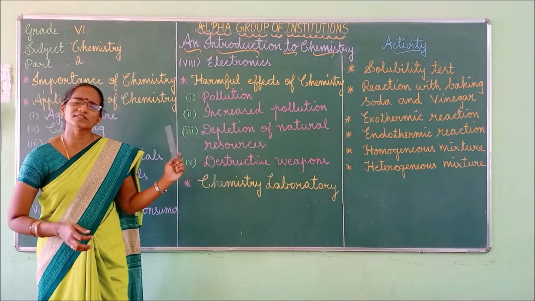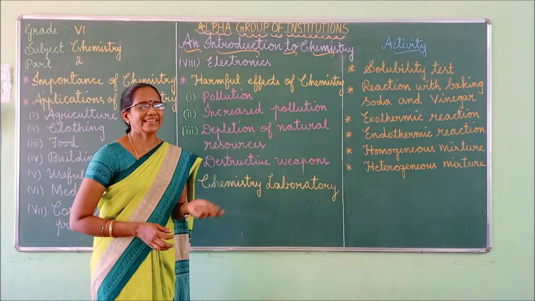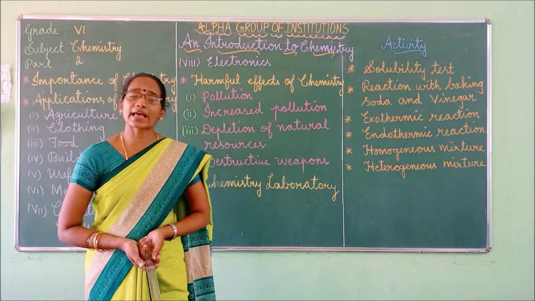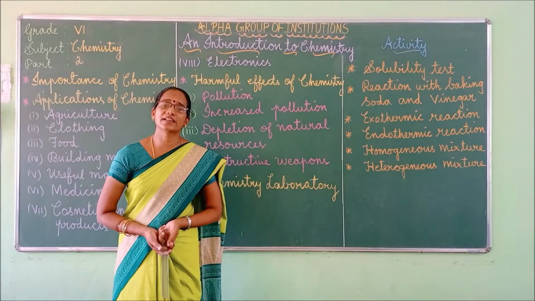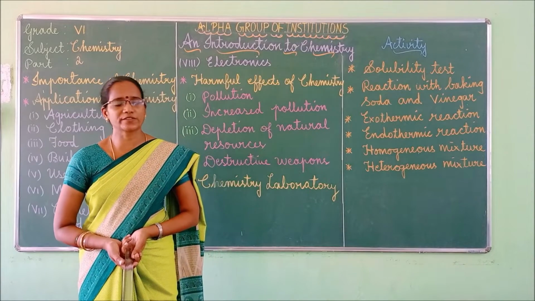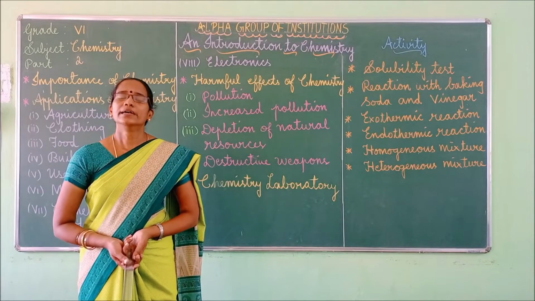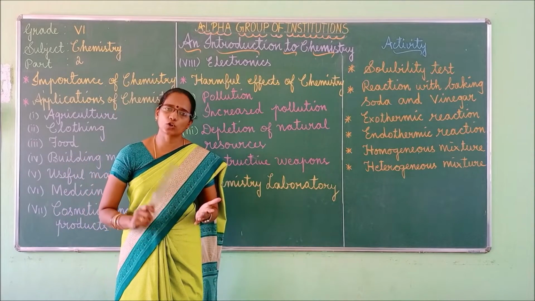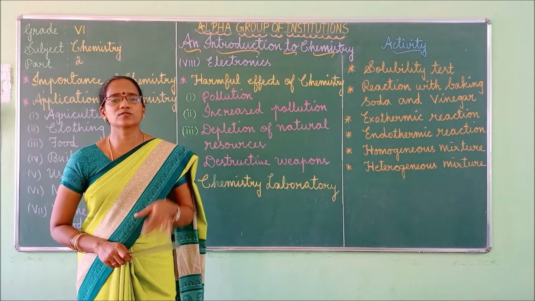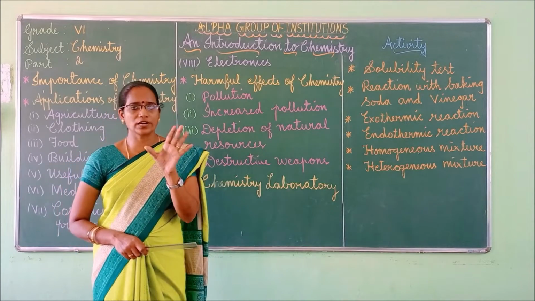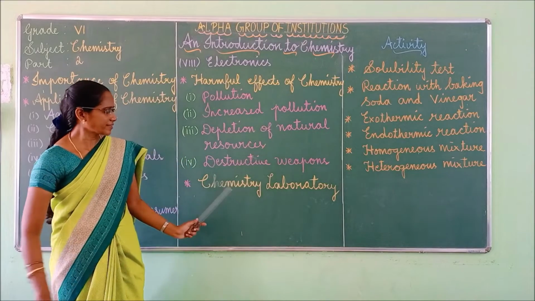Some of the explosives that we use are TNT and RDX. TNT is trinitrotoluene. RDX is Research Department Explosives. Both are explosives only, right? Good. Next we can move to chemistry laboratory.